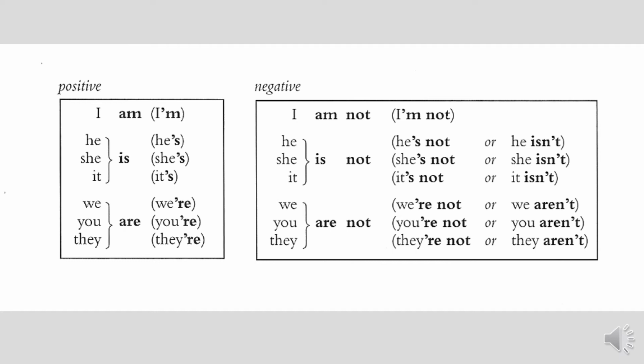He is not or he isn't. She is not or she isn't. It's not or it isn't. Okay, the same way we have the same rule for the plurals, like we, you, they are not. We can say we are not or we aren't. You are not, you aren't. They are not or they aren't. Okay, so it can be in both ways.